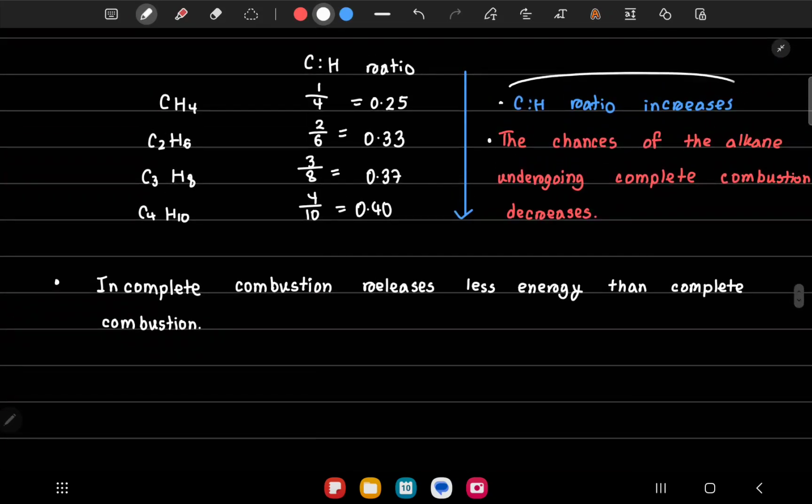Now we are seeing that as we go down the homologous series, the chances of complete combustion decrease. However, we do not use methane as the car's fuel, we use octane. Why is that? The issue is methane is a gas at room temperature.